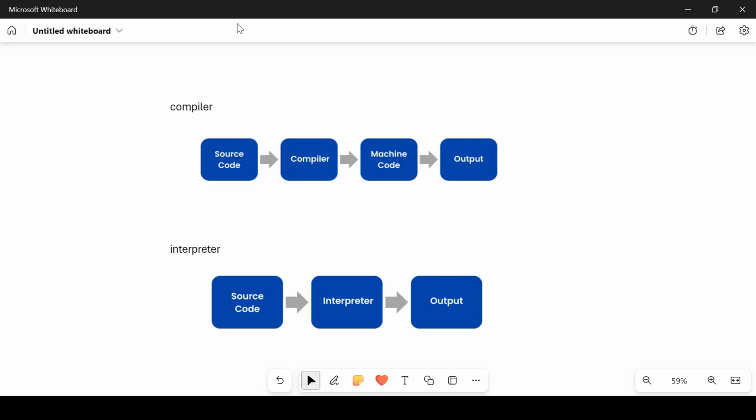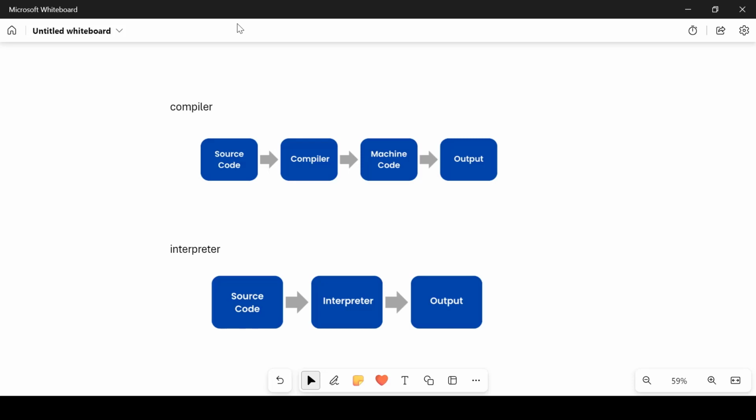Let's discuss what a compiler and an interpreter are. Okay, compiler. First, source code will pass to the compiler, then machine code will be generated, then output will come. If our source code doesn't have any error, it will pass to the compiler, then generate machine code. That's why it's called a low-level programming language. Only the machine can understand it. That's why they are generating machine code.